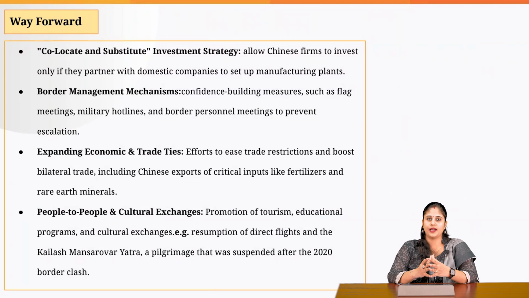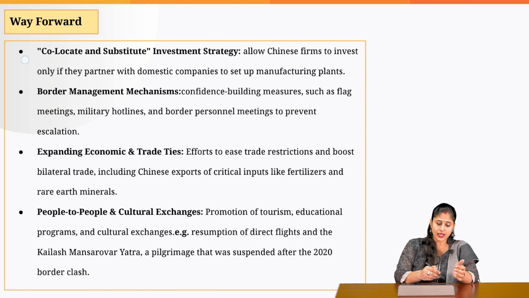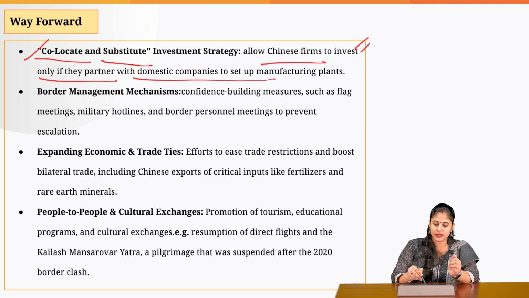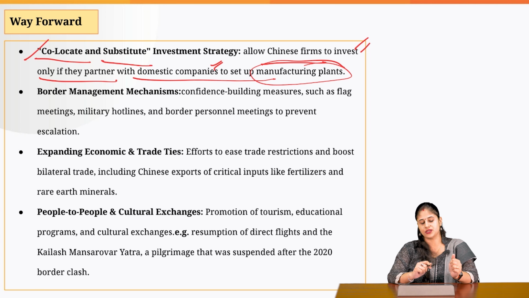Now, what needs to be done ahead? First of all, we need to ensure that confidence is strengthened between the 2 countries. For that, track 2 diplomacy should be put in place. Regular meetings between the military commanders should take place so that, in a timely manner, we are able to ensure that de-escalation measures are taken. Then, on the economic front, we can go for a co-locate and substitute investment strategy. Under this, Chinese firms should be allowed to invest only if they partner with one of the domestic companies, when it comes to setting up manufacturing plants.